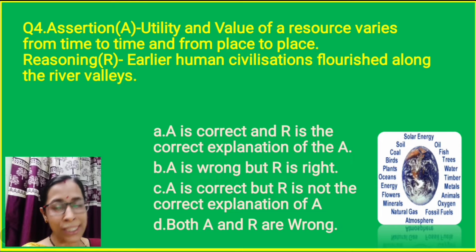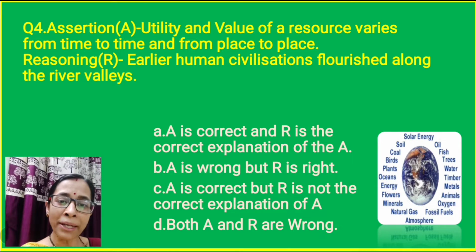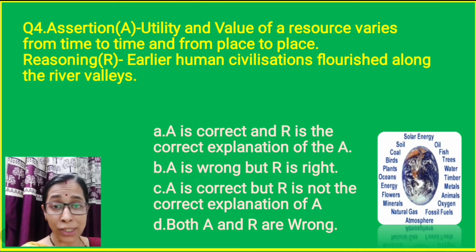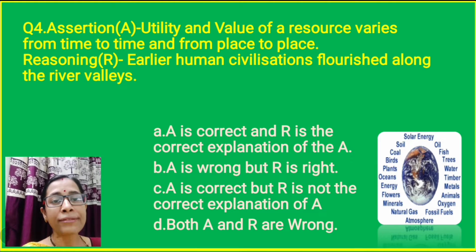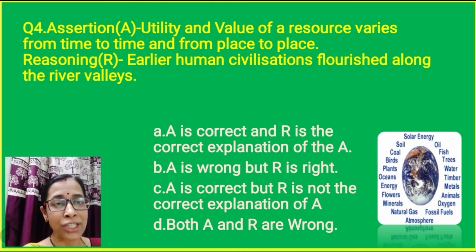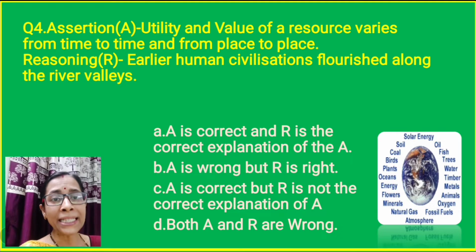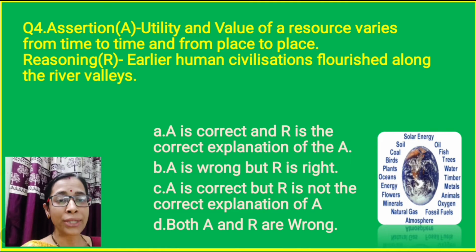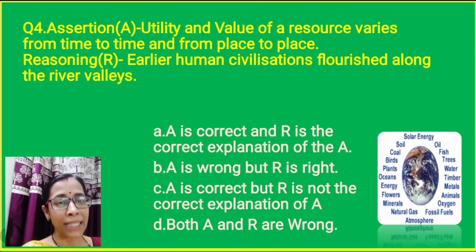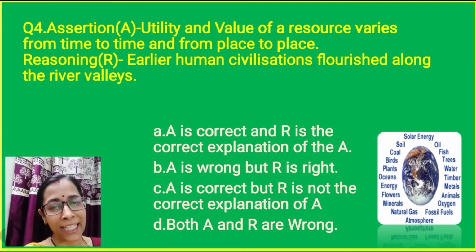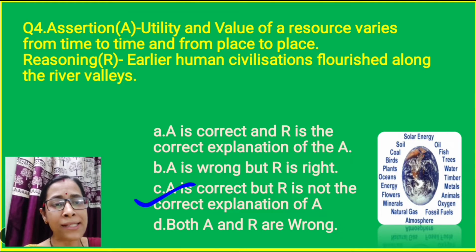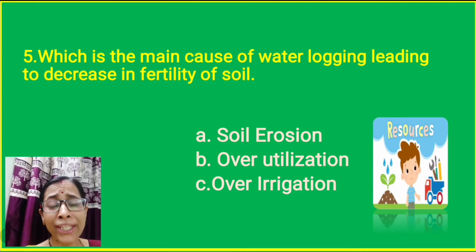Utility and value of a resource varies from time to time and from place to place. This is very correct. So A is correct. Then R, earlier human civilizations flourished along the river valleys. This reason is not sufficient. It is not explaining the assertion sentence very clearly. So that's why A is correct, but R is not the correct explanation of A. Option C is correct.